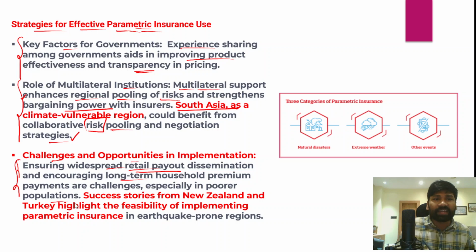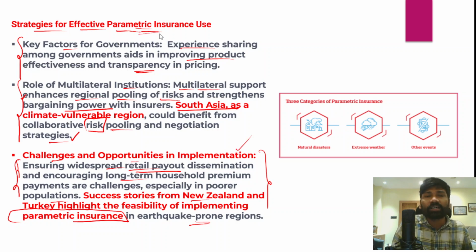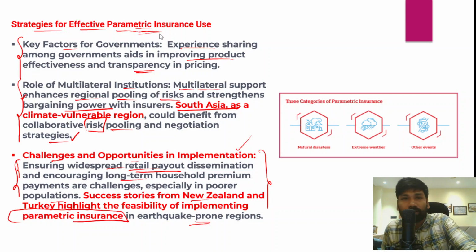Especially this can be a challenge in poorer countries or countries with a poor population. However, success stories from countries like New Zealand and Turkey highlight the feasibility of implementing this parametric insurance method in earthquake prone regions across the world. So lessons have to be learned, and whatever shortcomings and challenges there are in the parametric insurance method must be overcome by a detailed framework along with collaboration between different countries. So that's all about this insurance method.